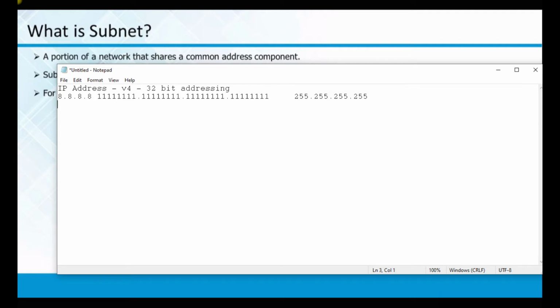This is the fundamentals of IP addressing, and that is the reason why we have this value of 255. And for this we also have classification.